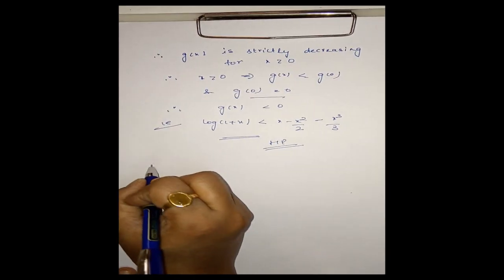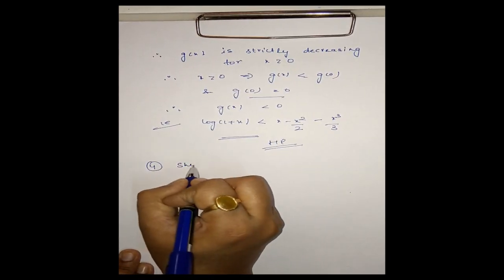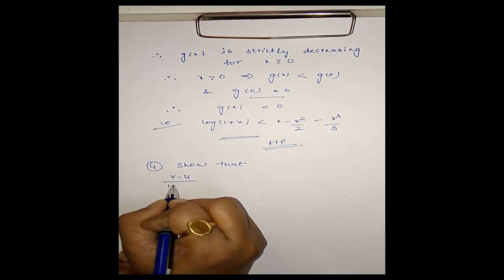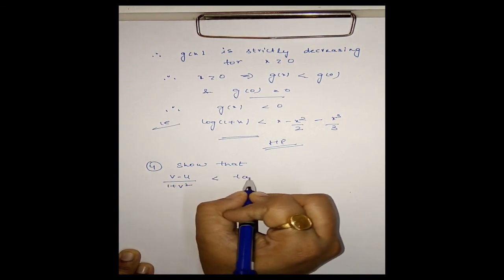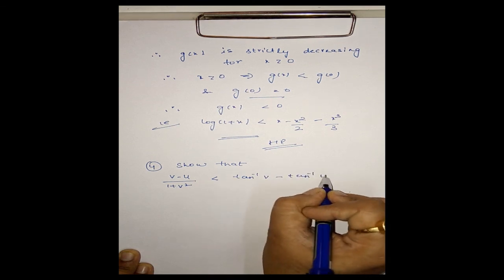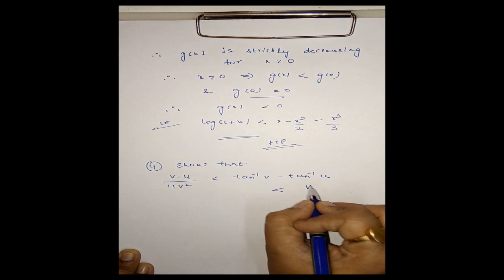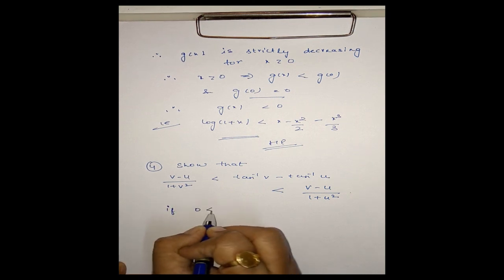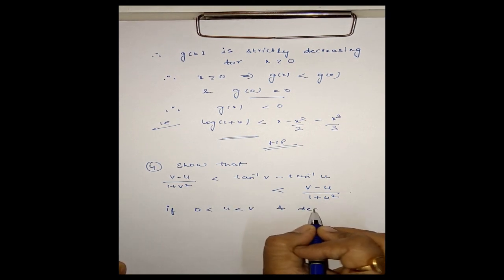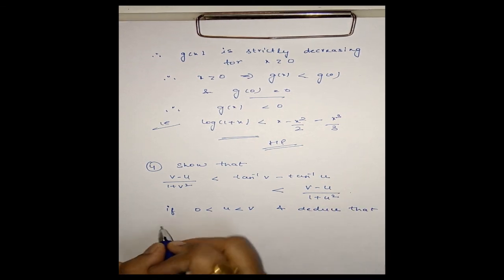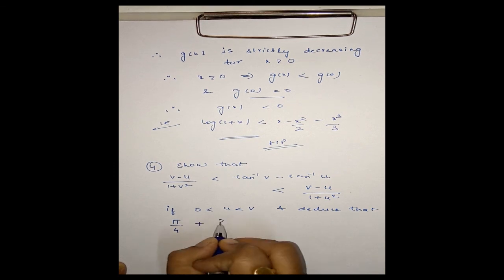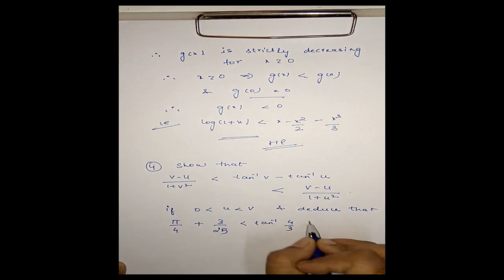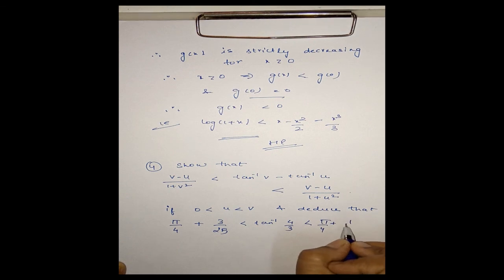Same way we consider the next problem. Show that v minus u by 1 plus v square is less than tan inverse v minus tan inverse u, which is less than v minus u by 1 plus u square, if 0 is less than u less than v, and also deduce that pi by 4 plus 3 by 25 is less than tan inverse 4 by 3, which is less than pi by 4 plus 1 by 6.